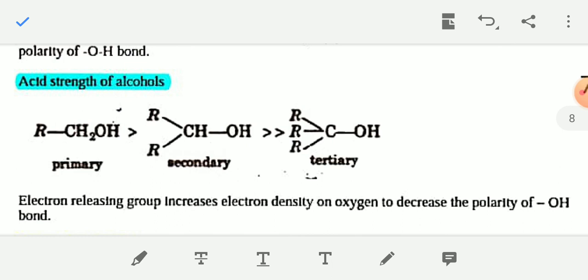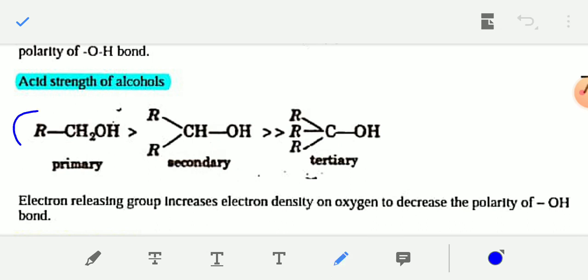That's why the acidic nature of aliphatic alcohol decreases from primary alcohol to tertiary alcohol. In primary alcohol, there is the electron releasing power of one alkyl group, while in tertiary alcohol, there is the electron releasing effect of 3 R groups. That's why tertiary alcohols are least acidic.